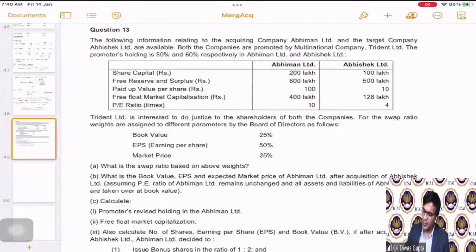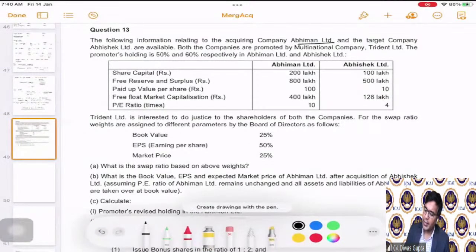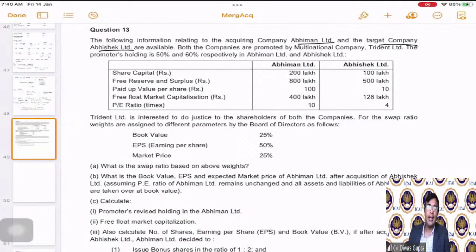The following information relates to the acquiring company Abhiman and the target company Abhishek. Both the companies are promoted by a multinational company, Trident Limited. The promoters holding is 50 and 60% in both the companies, respectively. They have given us the promoters holding in respective companies. They are saying that the share capital, free reserves, paid up value also they have given. Paid up value will be used to calculate the number of shares.